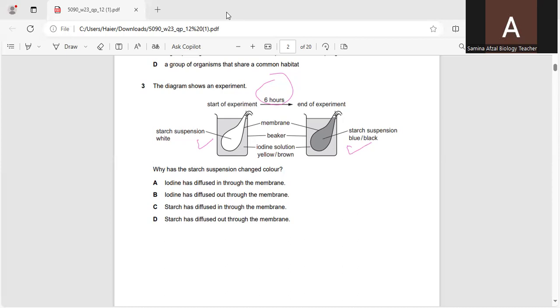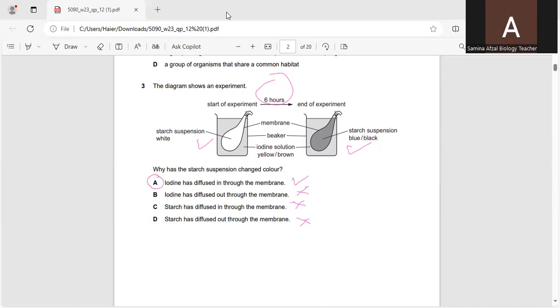It can be a good correct option. Next, iodine has diffused out through the membrane. No, it diffused in because it was in the beaker. Starch has diffused through the membrane. No. Starch has diffused out through the membrane. No. This is the only option, A, which is correct.